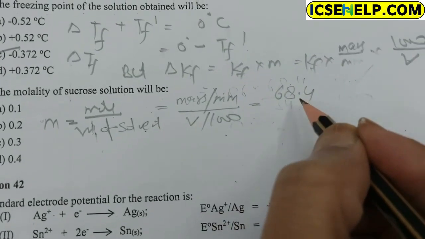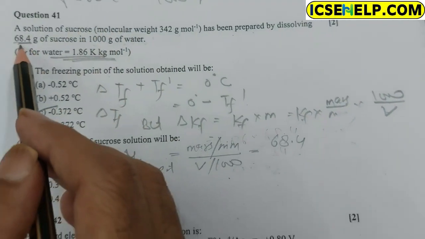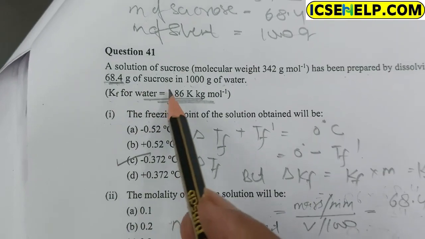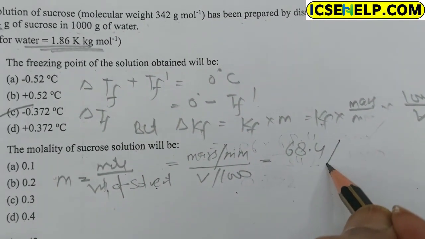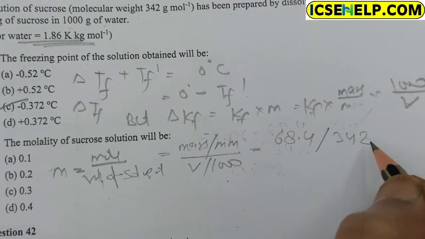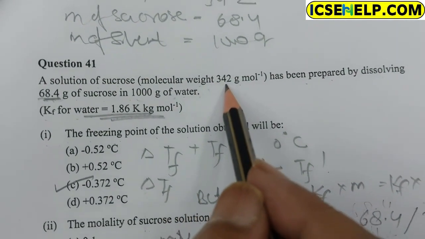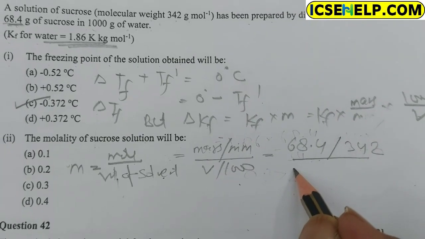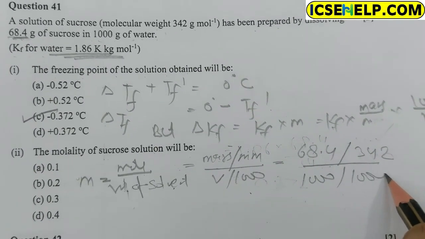68.4 is given as the mass of sucrose, and the molecular mass of sucrose is given as 342, and V is given as 1000 upon 1000.